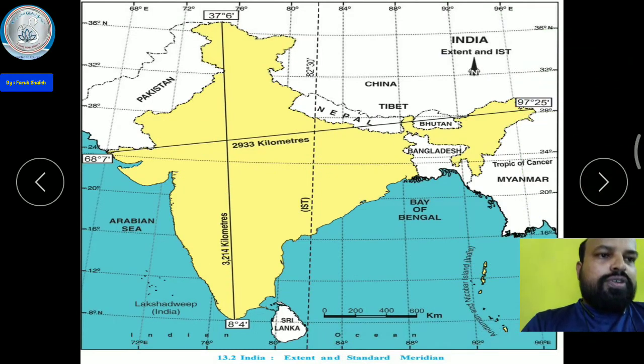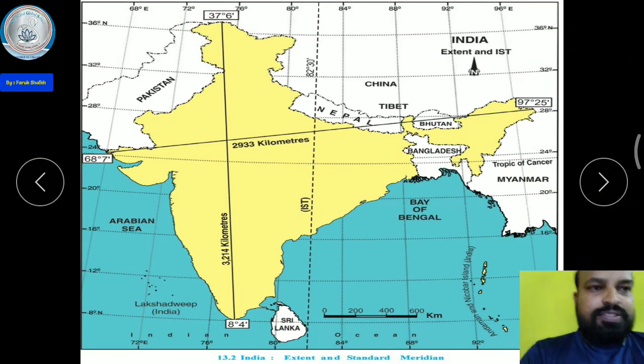So I hope all of you understood the India location, size, and area. Now, whenever information is given for filling the map, here it is given. There is a length from Gujarat to Arunachal Pradesh, and the degrees given are 68.7 to 97 degrees 25 minutes. This length is 2933 kilometers.